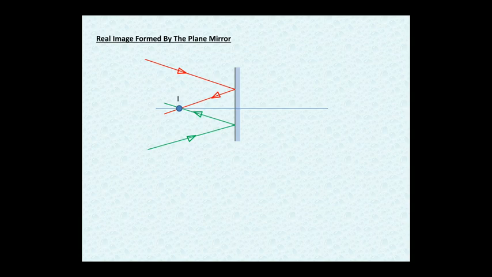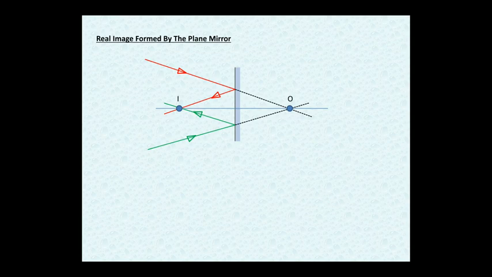But the question is, where is the object? The object we cannot see. For the object, what we do? We extend the incident ray this time. This is the red one, the extended part of the red one, not the extended part of the green one. What we are going to have? Again an intersection point. So this intersection point serves as an object for the image. So what we see here, the object is virtual.